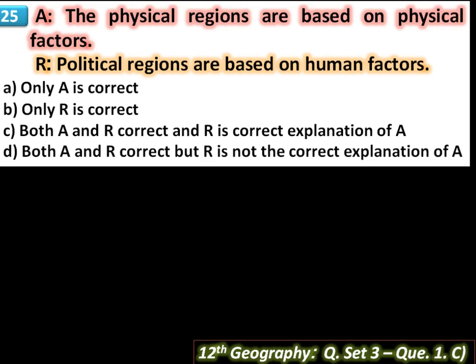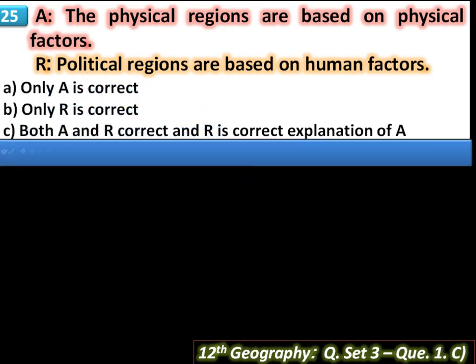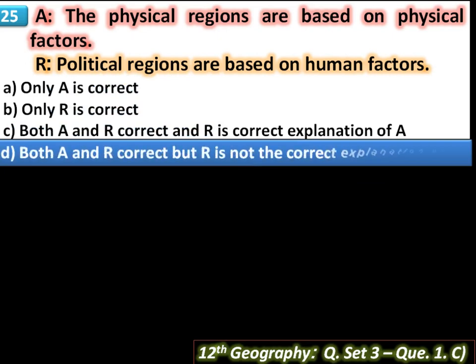R: political regions are based on human factors. The sentence is also correct because a region is demarcated on the basis of human factors like per capita income, literacy rate, language spoken, occupations carried out, etc. Demarcation of this region is complex. So here A and R are correct, but R is not the correct explanation of A.